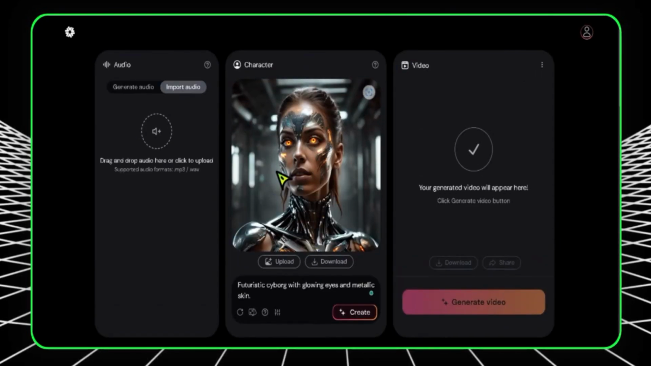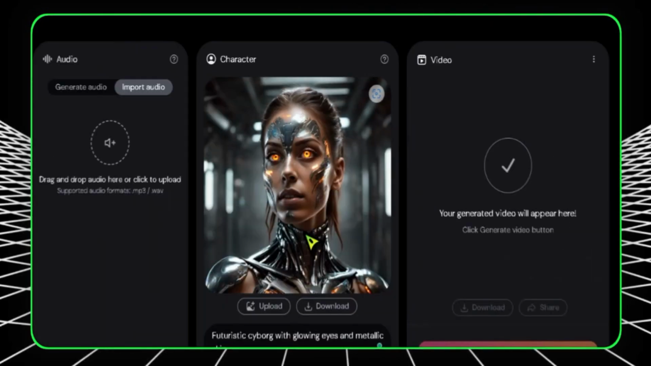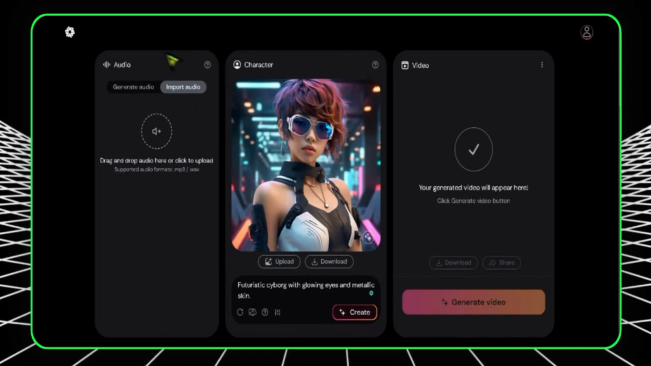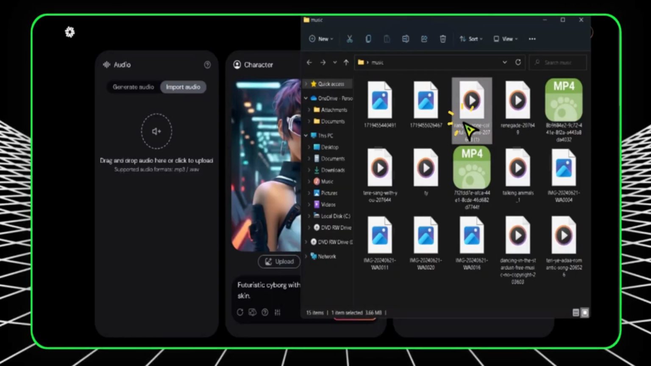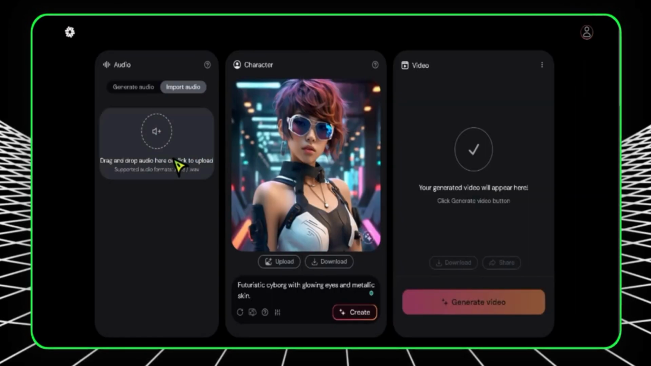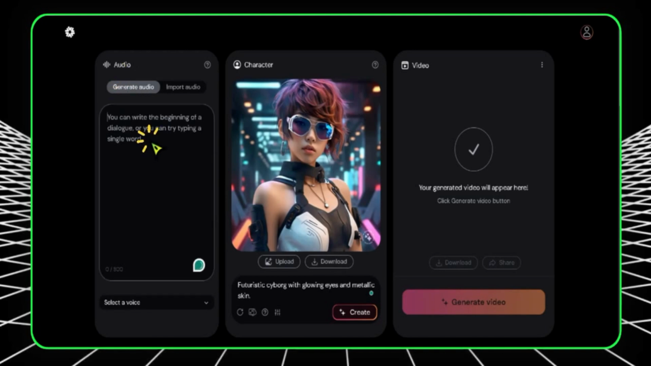For me to test the lip syncing of this tool with my avatar, I'll go to my folder and I'll select my avatar image. I'll drag and drop it in this section over here. As you can see, it has been successfully dropped over here. Now I'm going to drag my song over here and paste it in this section, so that we are going to test the lip syncing of the avatar with the song and at the same time with a script. Now go to this section where generate audio. Then I'm going to type in something over here so that I will test the lip syncing of this with the script.